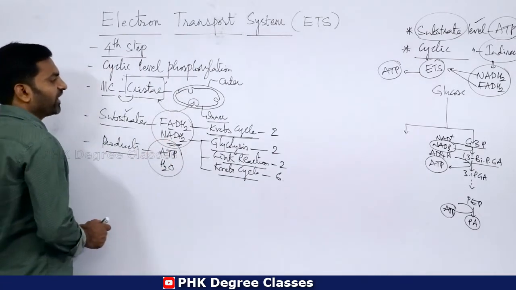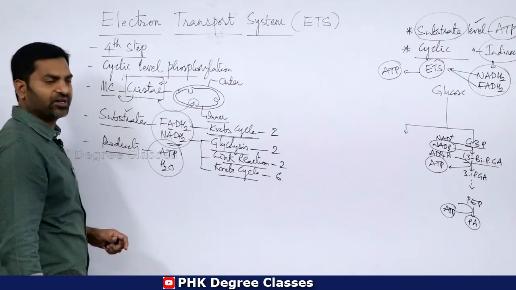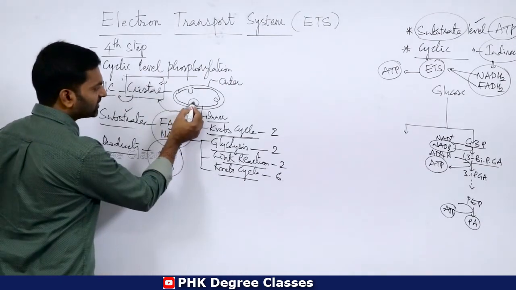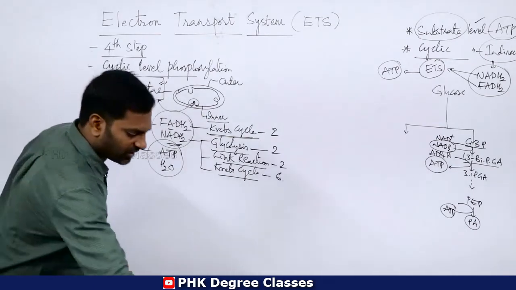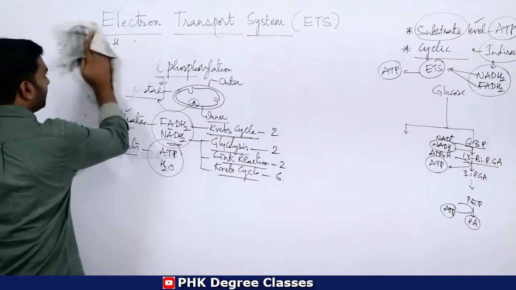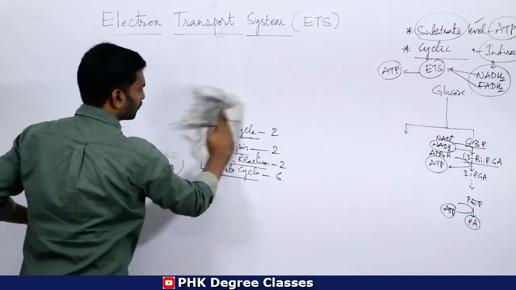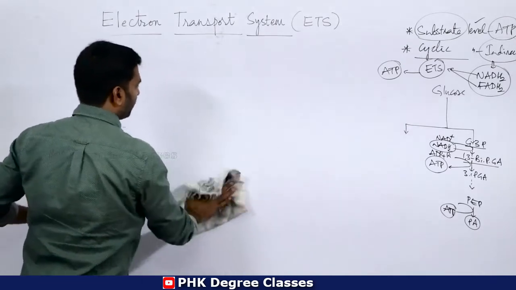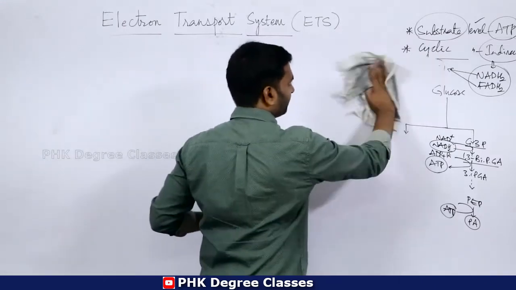Now, where does it occur? It occurs on the cristae of mitochondria. Clear? So this is the cristae. Okay, this is the cristae. I want to draw a clear-cut diagram. Just have a look. The diagram depicts the entire picture of the inner layer of mitochondria, particularly the cristae.